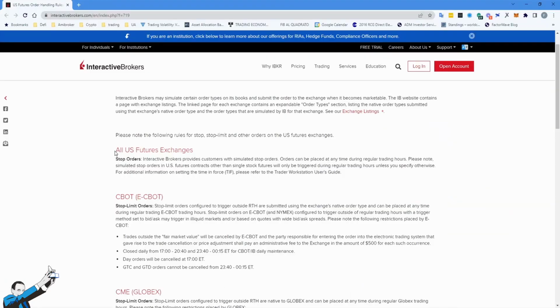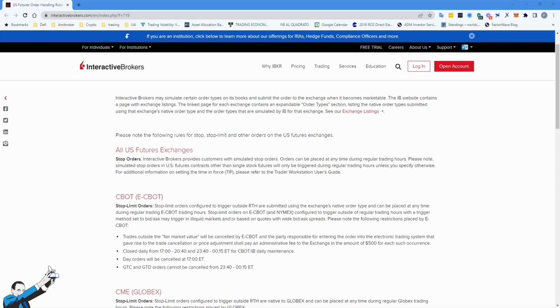Now, if we take a look at Interactive Brokers guidelines, you'll see that for futures orders, stop orders are simulated by the platform. What does this mean? Well, it means that Interactive Brokers holds them. After the entry level is triggered, then they will be sent to the exchange. So as soon as the entry trigger is broken, which perhaps is monitored and used by many traders, such as the highest high of the previous day, the broker will submit the order to the exchange. So we risk arriving late in the line of many orders before ours. Vice versa, if our order is already on the exchange, we'll have a priority over all the other traders.